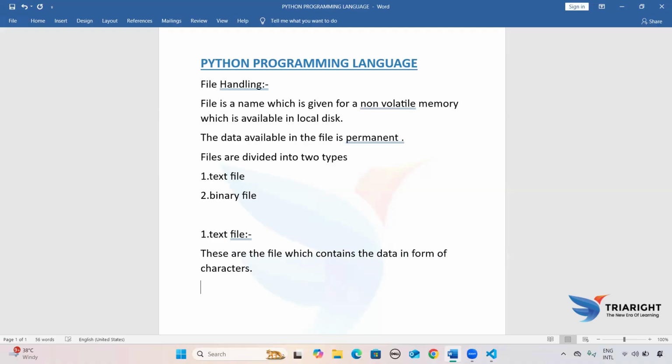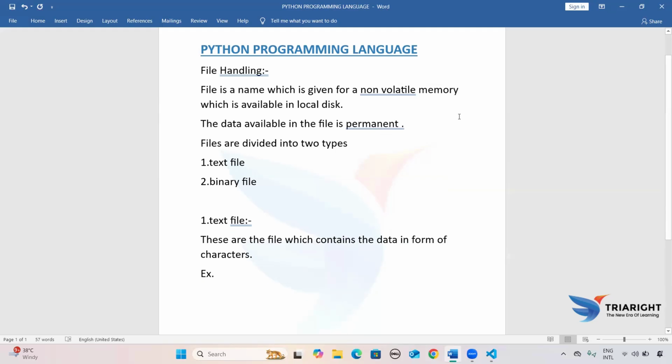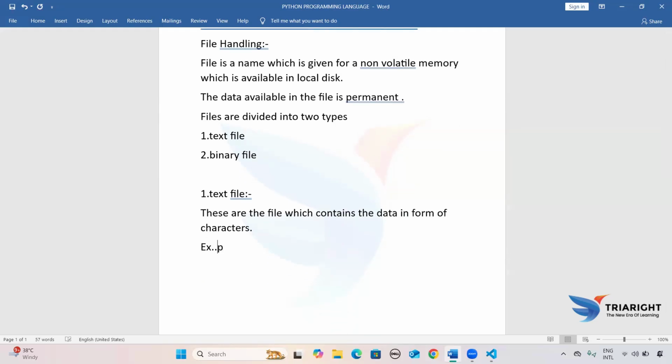Now the next one, examples of text files: .py, then .pdf, then .docx, and the last one .json. So these are the different files, or we can say text files, that are available.